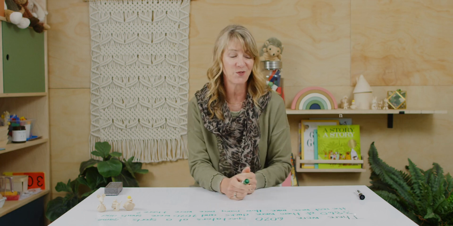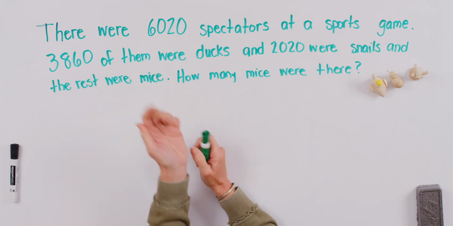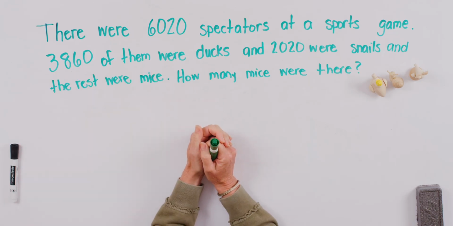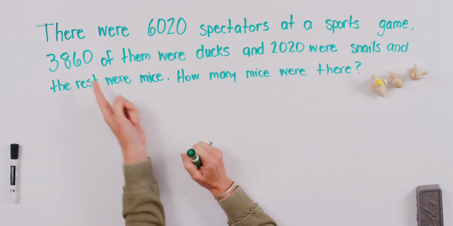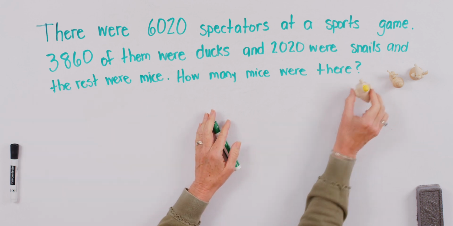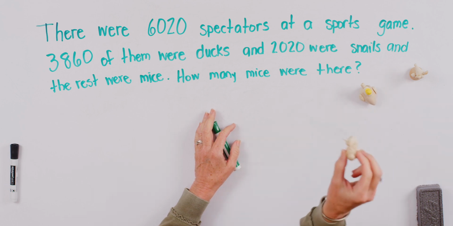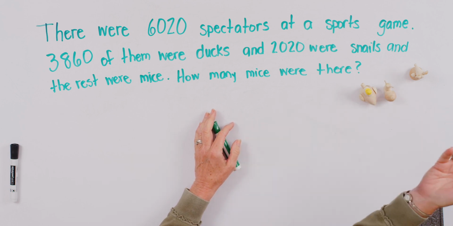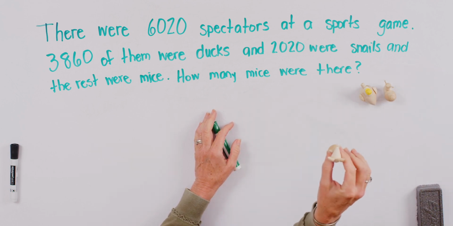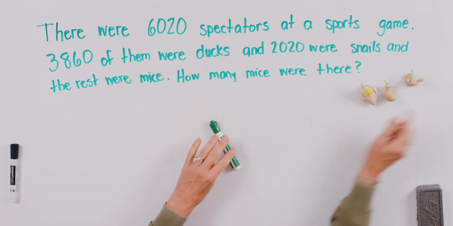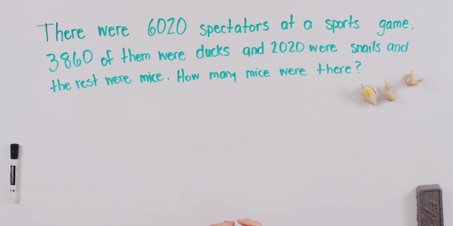Okay, let's read this first one together. There were 6,020 spectators at a sports game. 3,860 of them were ducks, and 2,020 of them were snails, and the rest of them were mice. We want to know how many mice were there.